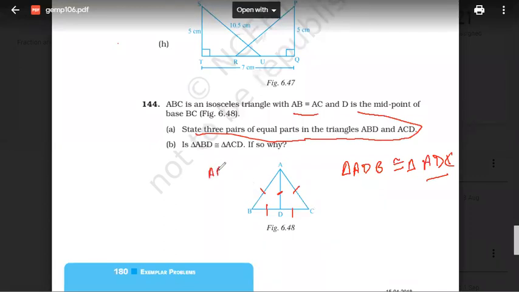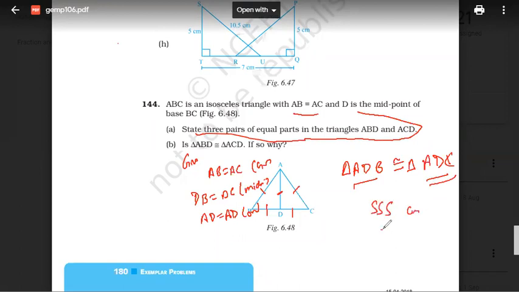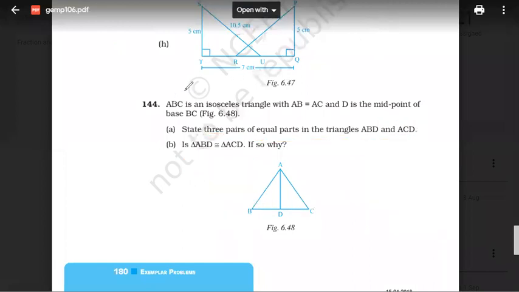So first question, name the three pairs of equal parts in triangle ABD and ACD. So AB is equal to AC. You have to write given, right? Given. BD is equal to DC, right? Midpoint. Then AD is equal to AD, common. You have to write like this. So triangle ADB is congruent to triangle ADC using SSS congruency. You have to write it like this. Okay? Got it? Tell me, Arav, you got it? Okay, everyone?